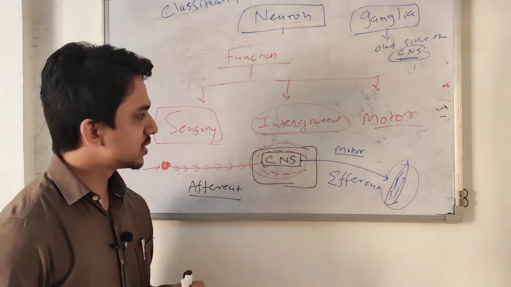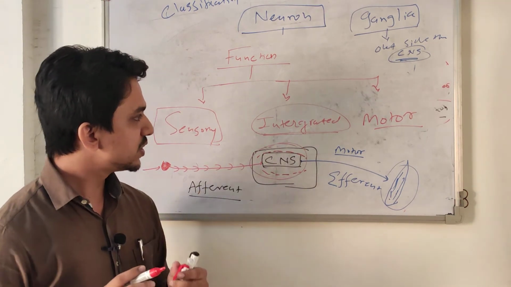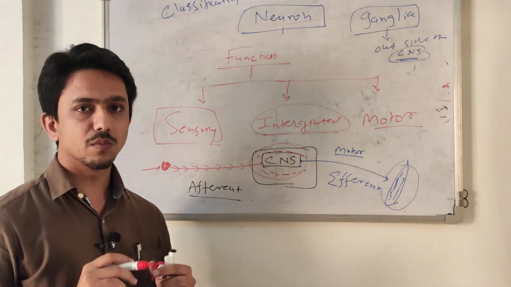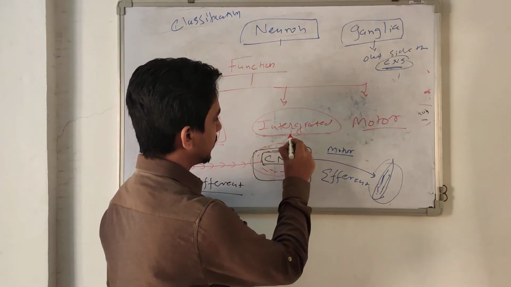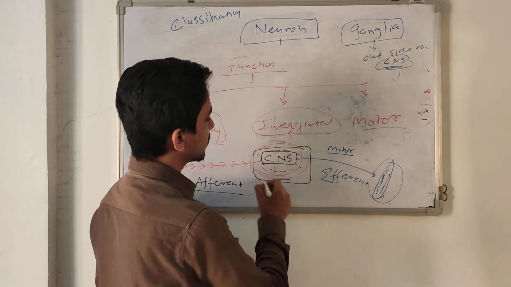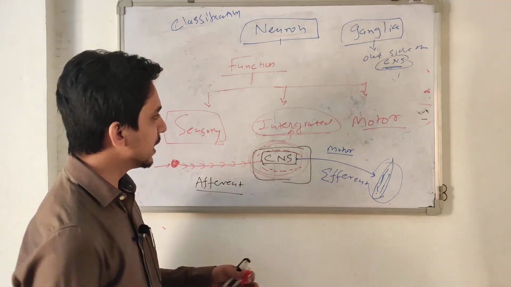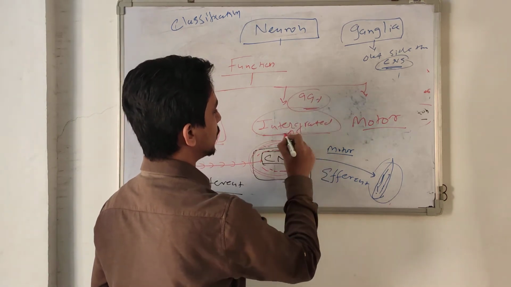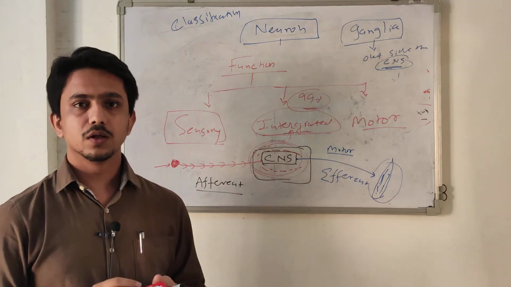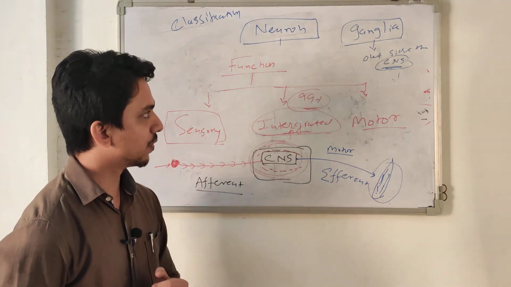Which neurons are more in number? Of course, it is integrated, because they are found in the central nervous system, and the CNS is a bank of neurons. So 99% of neurons in our body are integrated neurons. Okay, so this is about the functional classification of neurons.